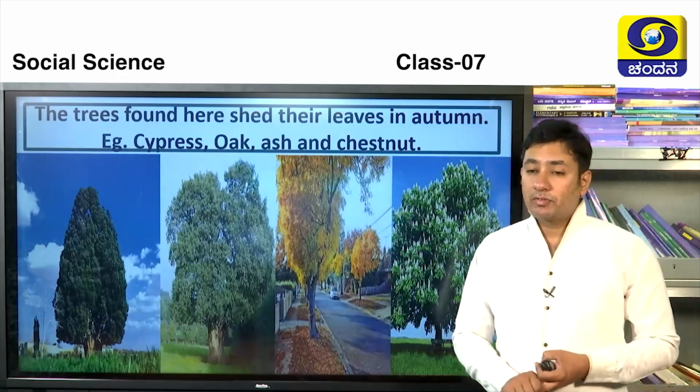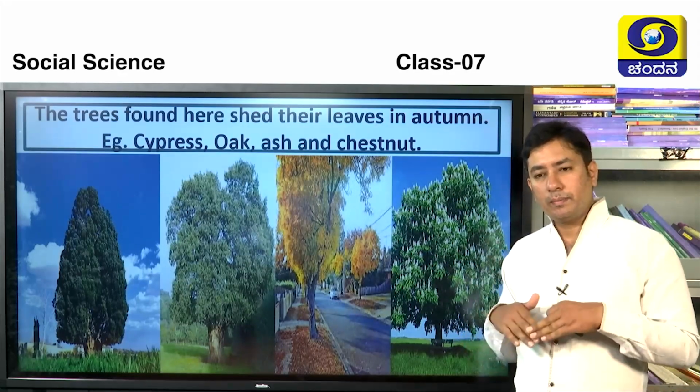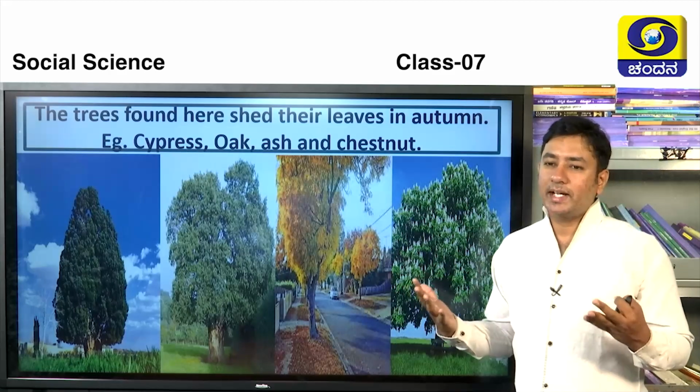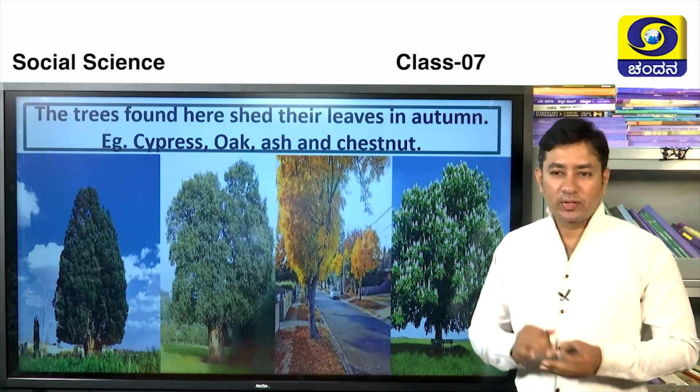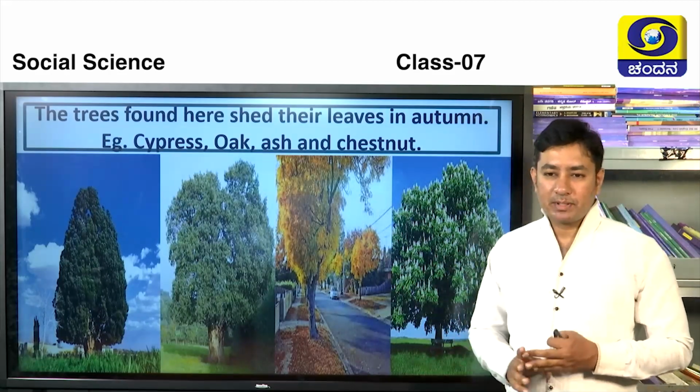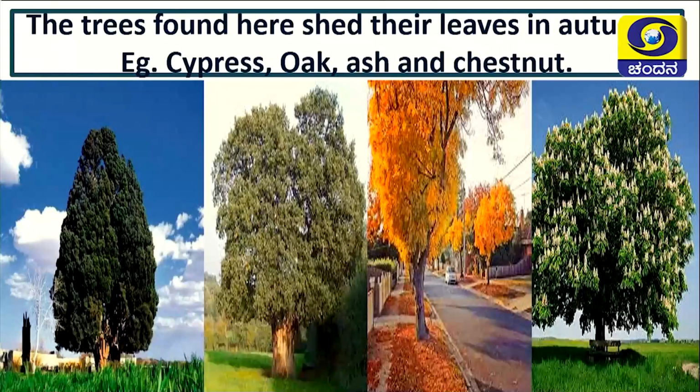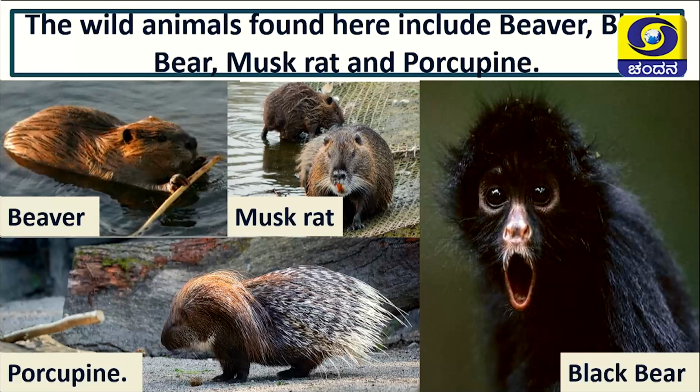The trees which we find here, there is not a variety of trees we can find here just like in India, but a few trees we can see here. The examples for those kinds of vegetation are, see here the first one, the cypress, oak, ash and chestnut. Okay, consequently the pictures are. And the wild animals which we find here are, the first one is beaver, black bear, muskrat and porcupine. All that you can see here.